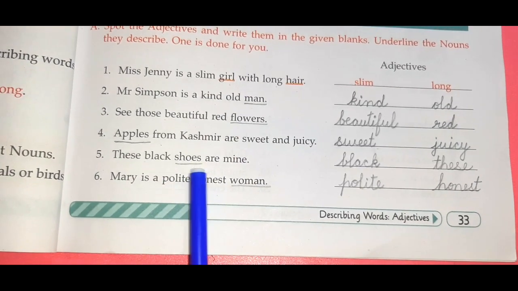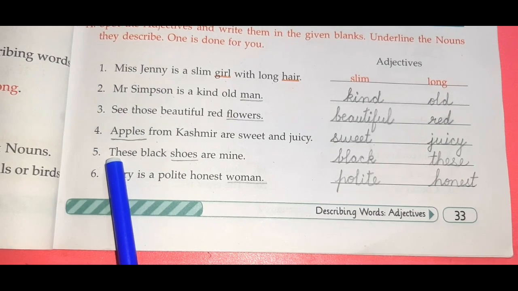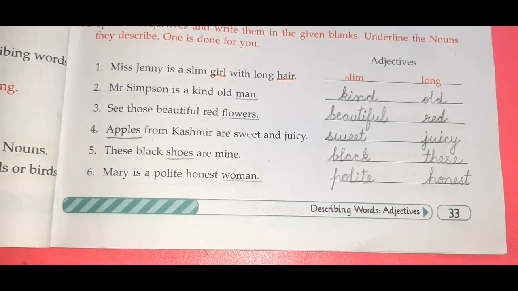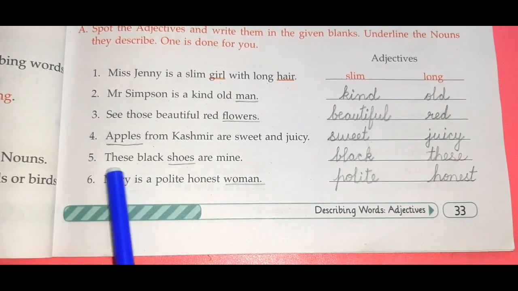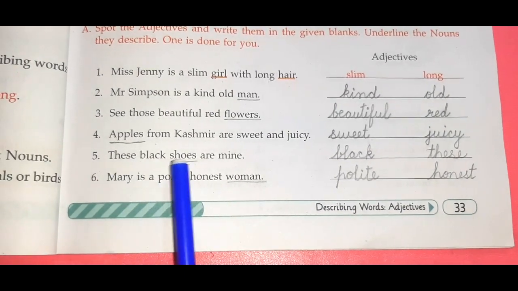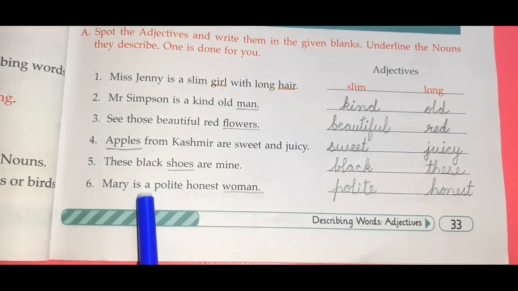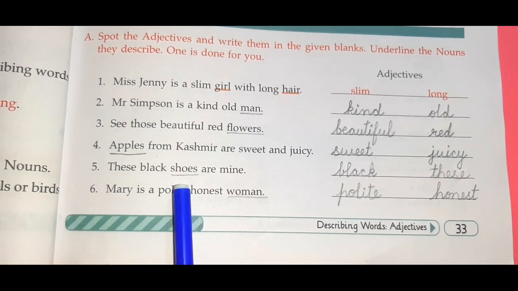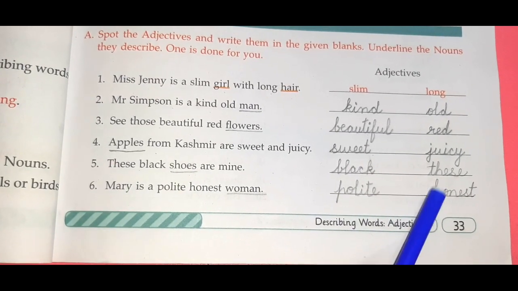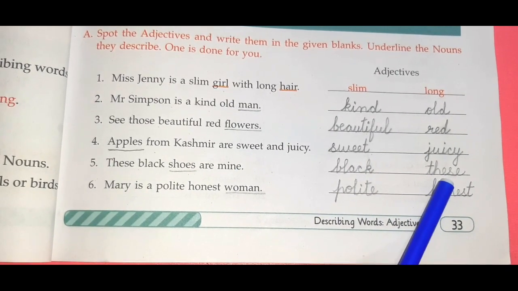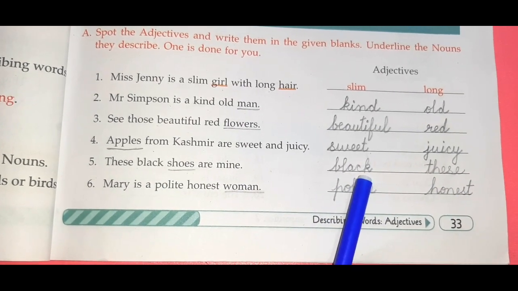Then number 5, these black shoes are mine. So black shoes. And the words this, that, these and those, these 4 words we have studied that they are adjectives. So in this sentence, these and black, these 2 words describe the noun shoes. So we have to underline shoes. And this word these is an adjective. Black is also an adjective. So we have written them here.